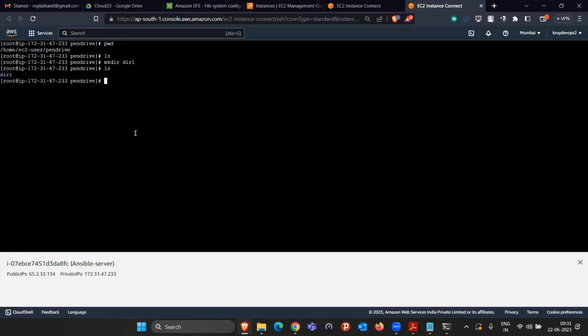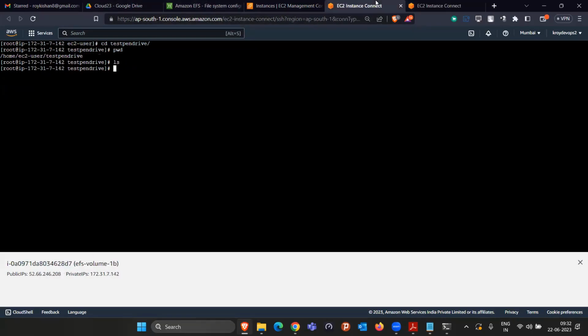So where did this directory one get created? Is this created inside this machine locally or is it created inside this elastic file system storage? What do you say? Elastic file. Yeah, so if it is created in the elastic file system storage and the same storage is connected to both the devices, so here also if I do the ls, directory one will be visible, right? See, that one is visible.